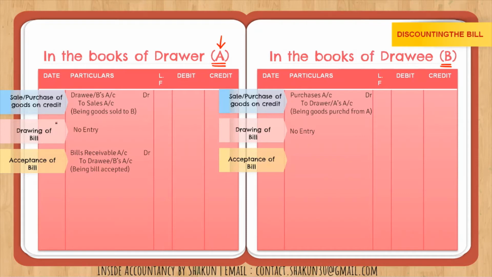Now why is drawee or B credited here? Because this drawee, B, was your debtor. Now you are crediting B, which indicates that your debtor is converted into the new asset, that is bills receivable. Similarly, in the books of the drawee, that is B, the bills payable, the liability, is created, which has a credit balance, and earlier A was credited since he was a creditor. Now it is debited, which indicates A, the creditor, is converted into bills payable. So A's account in the books of B and B's account in the books of A ceases to exist after this point of time. So acceptance of bill done.